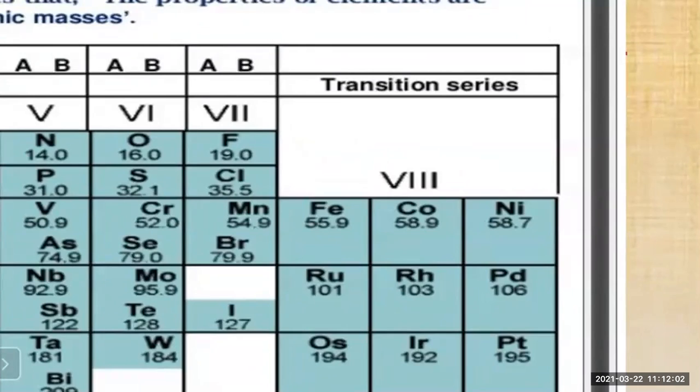But here you can see that cobalt's atomic mass is 58.9 and nickel's is 58.7. Still, cobalt is placed before nickel, though its atomic mass is greater than nickel. Got it? So because of this, there was a confusion regarding their sequence in Mendeleev's periodic table.